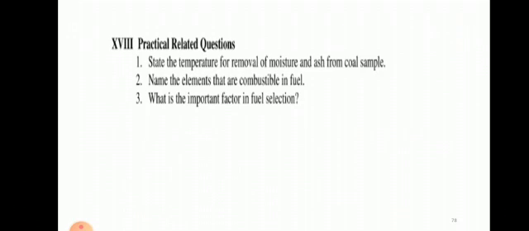State the temperature for removal of moisture and ash from the coal sample. For the moisture, as it is water, we are heating at 105 degrees Celsius. Due to 105 degrees, whatever water molecules are here are converted to the gaseous form and removed. For the ash, we are going to heat at 750 degrees Celsius for 1 hour.